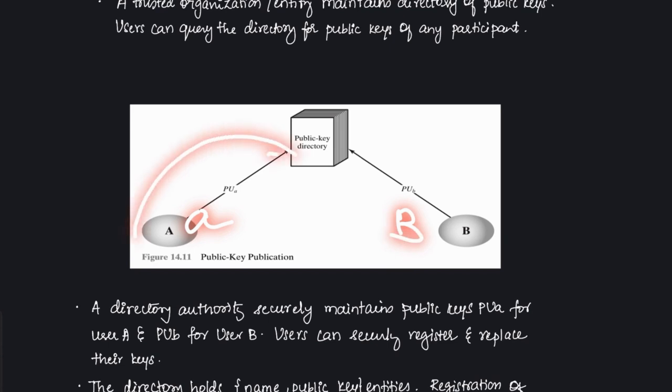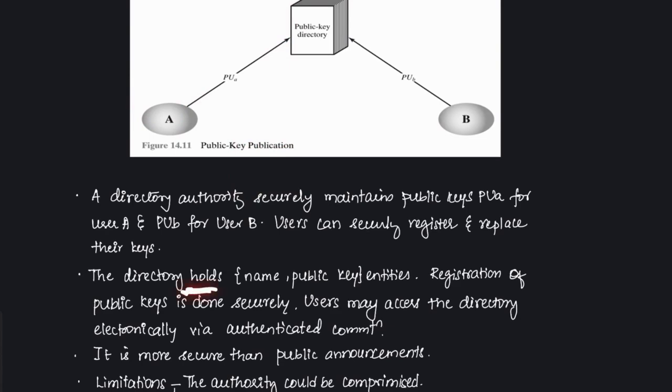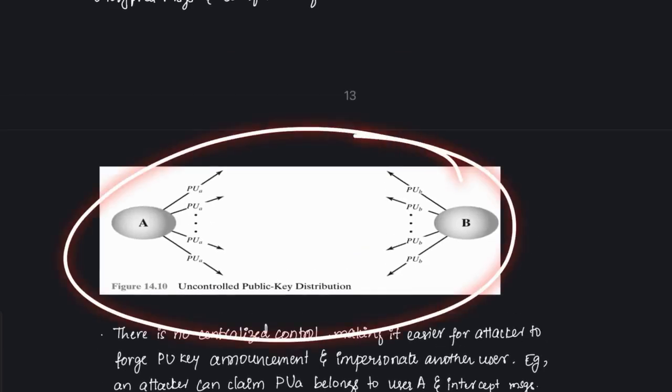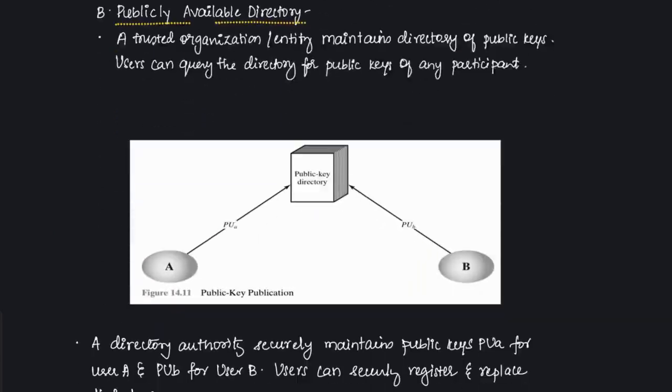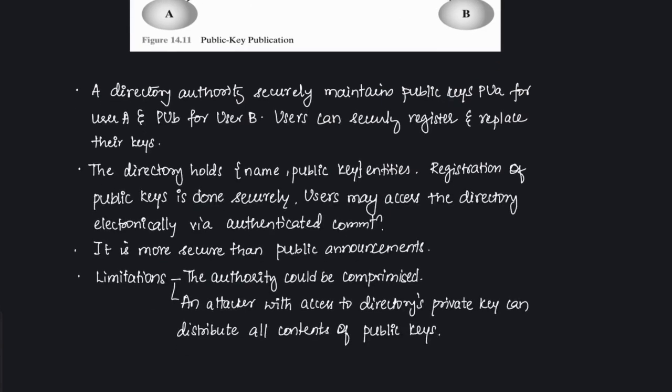Here users can securely register first, and after that, if they want to replace their keys, they can do so. The directory holds entries of the form name, public key. Registration of the public key is done securely, and users may access the directory electronically via authenticated communication. Previously we had an authentication problem where anyone can forge to be anyone, but here we can overcome that problem. This is slightly more secure compared to public announcements, but again there are drawbacks.